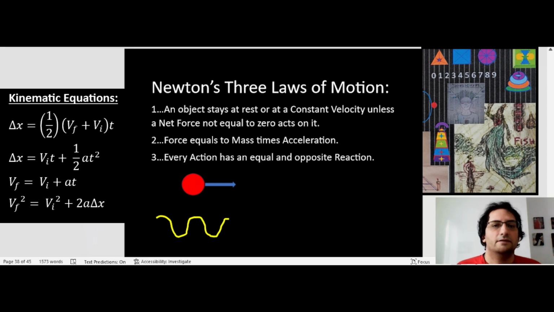The second law states that force equals mass times acceleration. So here the first law states what needs to happen for an object to accelerate. The second law shows what the equation is for acceleration, for the net force. So force equals mass times acceleration. The greater the mass of an object, the greater the force that must be applied to it in order for it to accelerate a given amount.